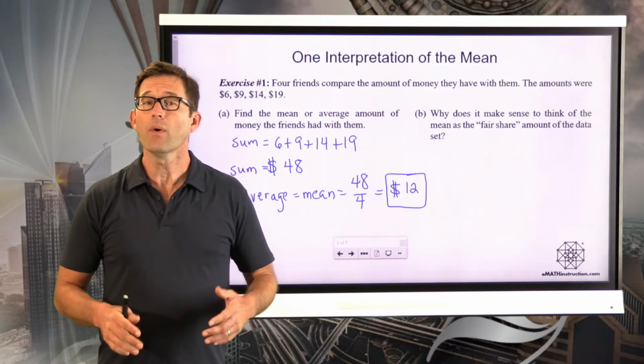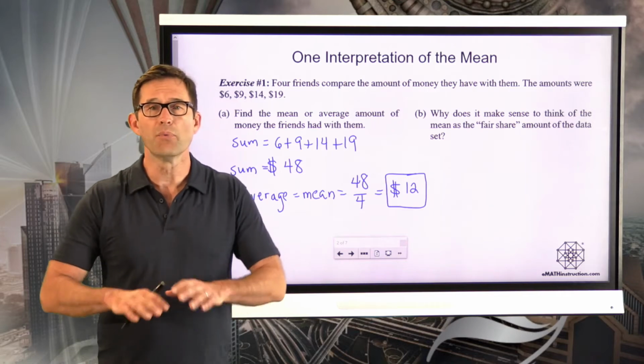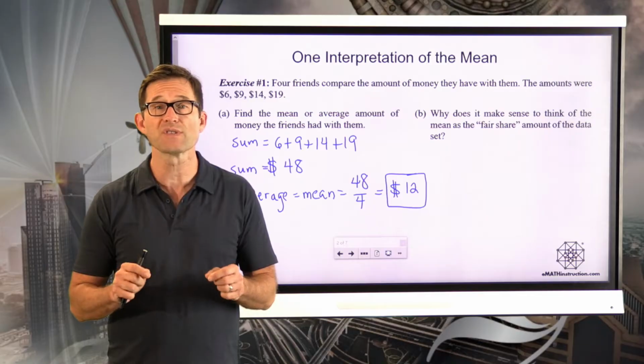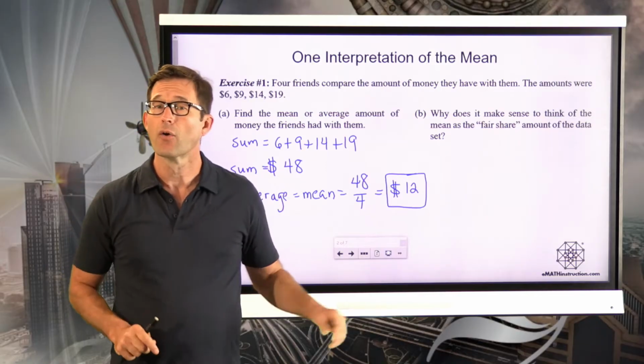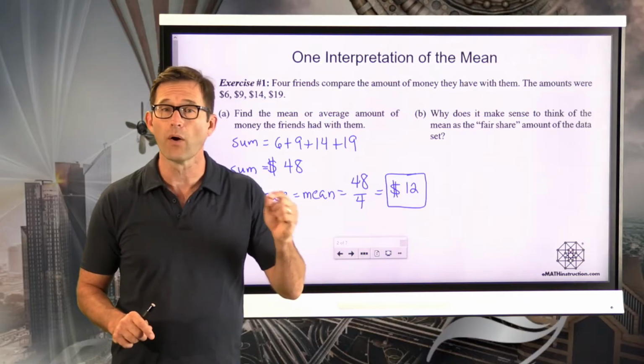All right, well, it's pretty easy. If you think about it, if these 4 friends wanted to pool their money and then distribute it amongst everyone, so each person had a fair share, they would each get $12. All 4 of them would have $12.